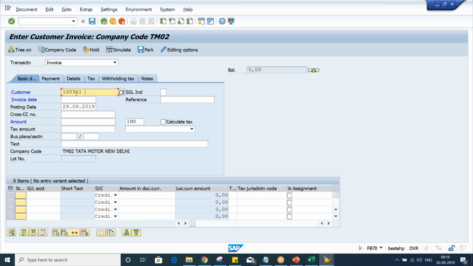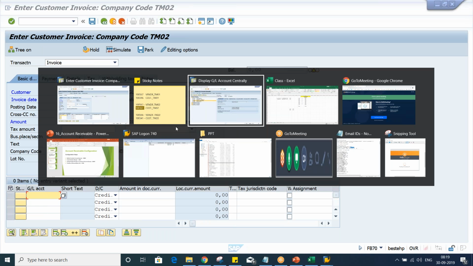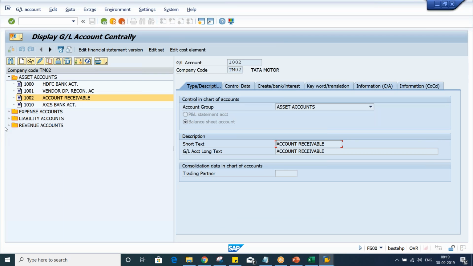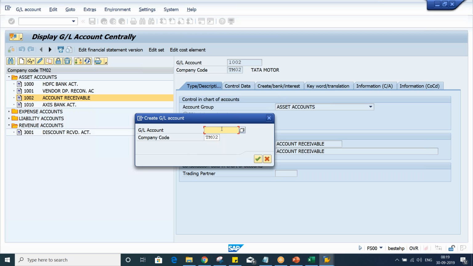So now I've given the customer and then give a date. For the amount, let's suppose give any amount. I've given 1K. And what do we have to give, guys? We have to give a sales revenue GL account. Have we set up this GL account? Let me check. We have not set it up yet. So click on the create button and give a GL number 3000. Here I have set up a GL account already, but that is 3001.